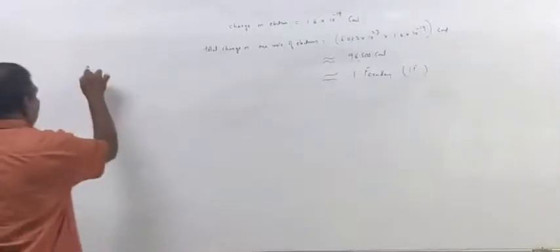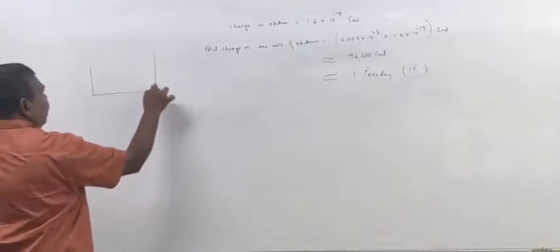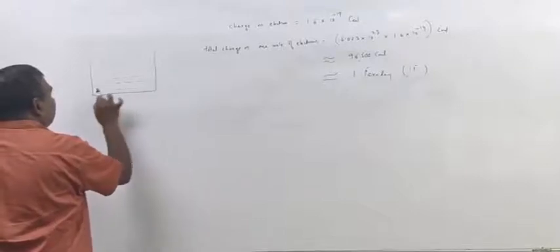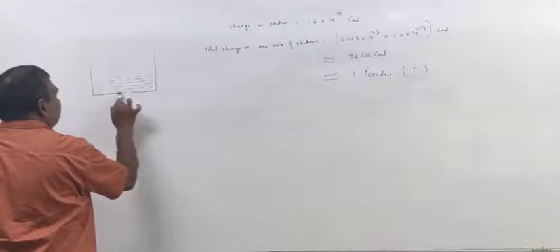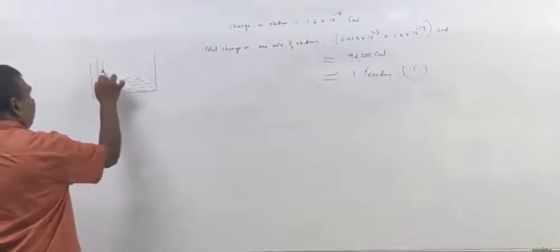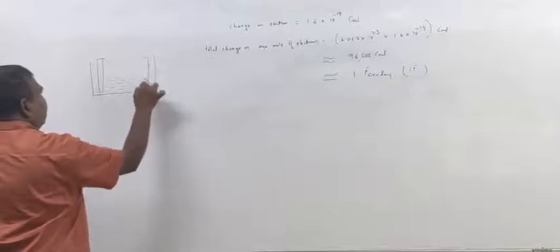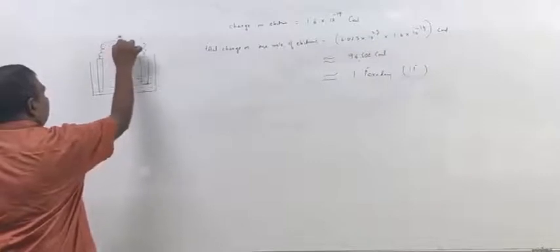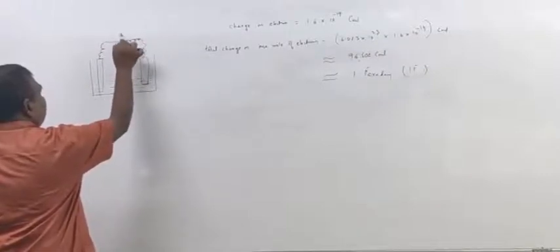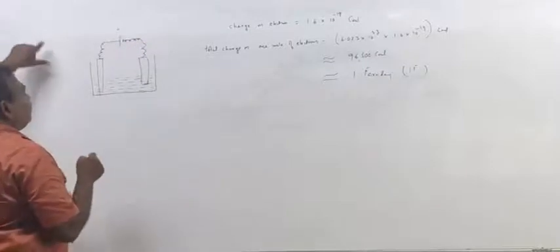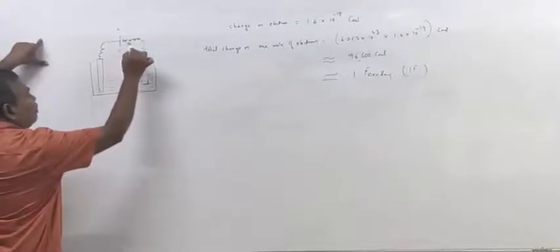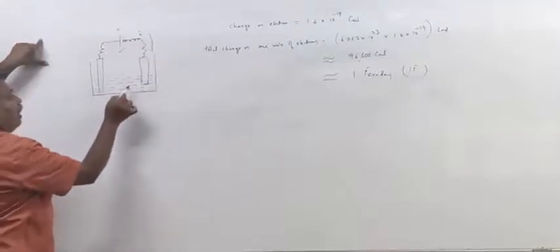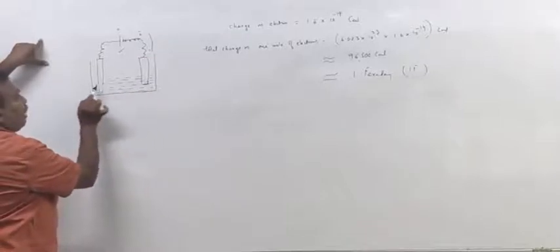See, this is an electrolytic cell. Let us suppose that this is an electrolyte in the aqueous solution or in the molten state. Now, here two metallic plates are dipped and these are connected to the battery. So this is negative terminal of the battery, this is positive terminal of the battery. When battery is switched on, then electrons move from negative terminal of the battery and then current flows into the electrolyte.